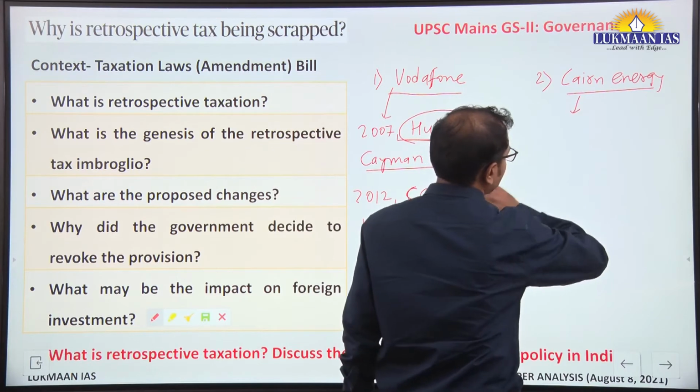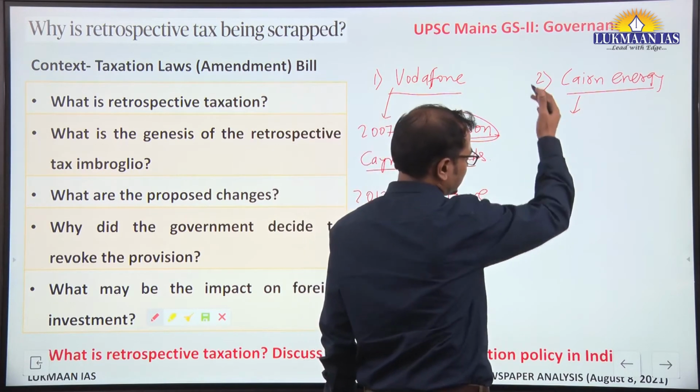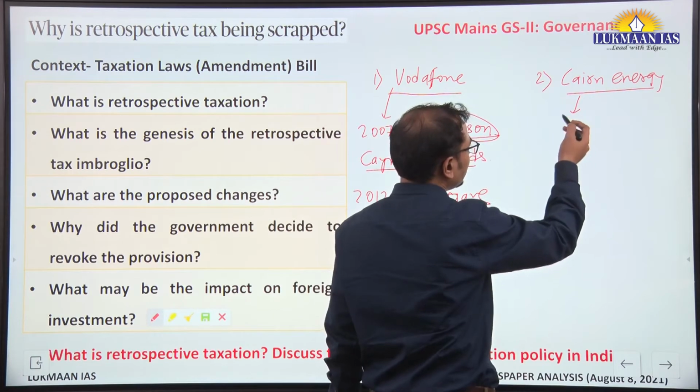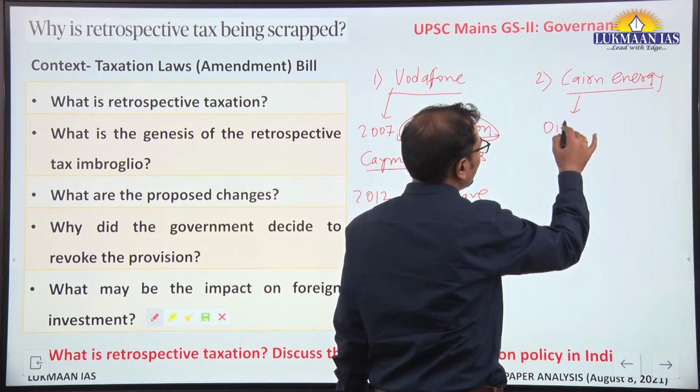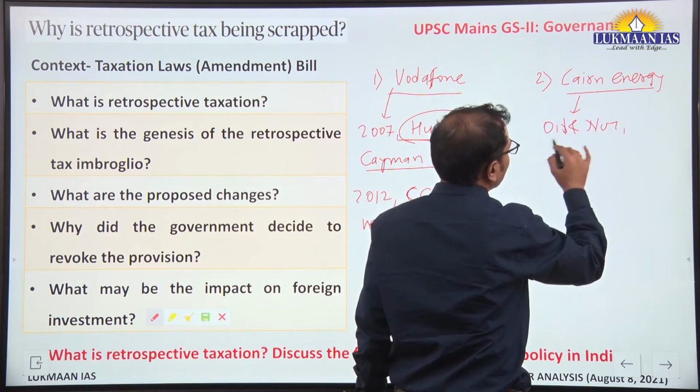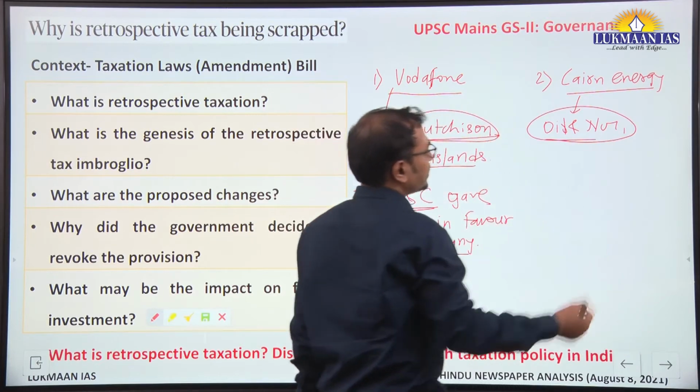Then the Cairn Energy case is also important, and this was recently in the news. Cairn Energy is related to oil and natural gas operations in India.